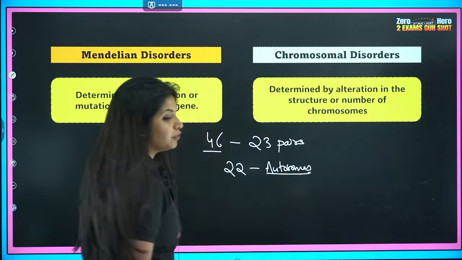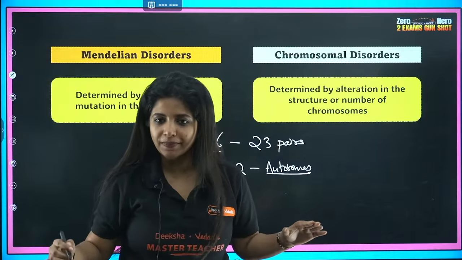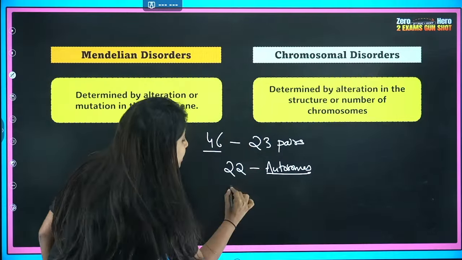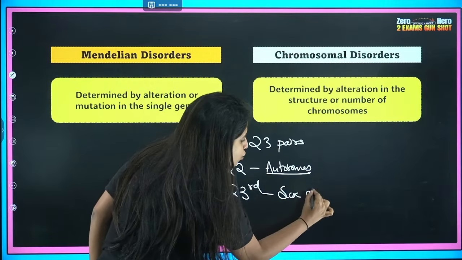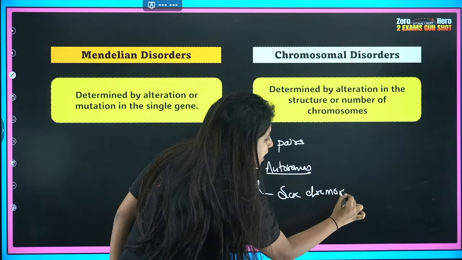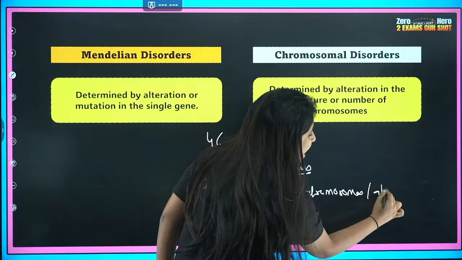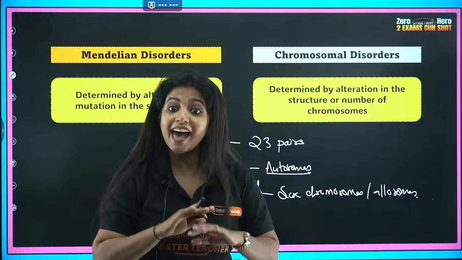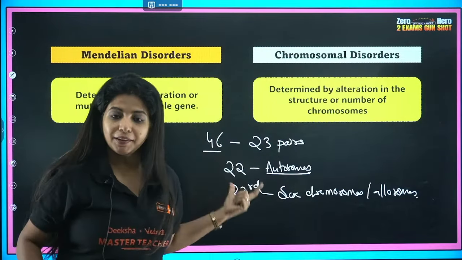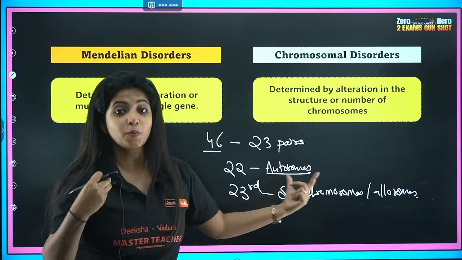They are responsible for all our physical characters and everything. The 23rd pair that we have is known as the sex chromosomes, and they are also known as allosomes. So 22 autosomes, and the 23rd is the sex chromosome or allosome.